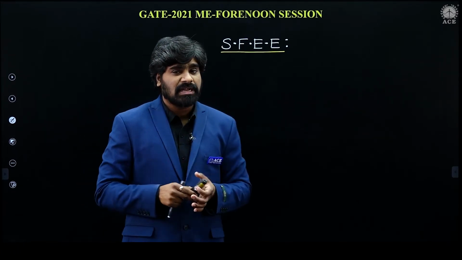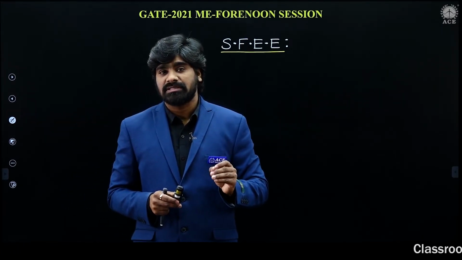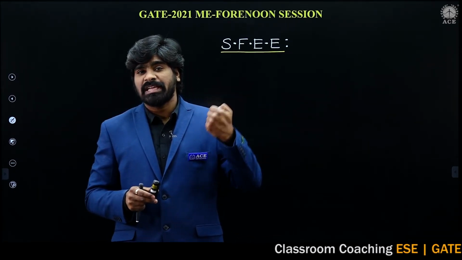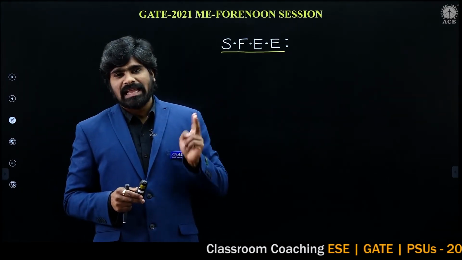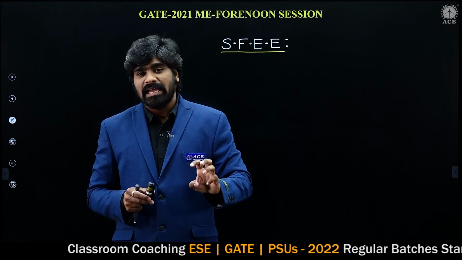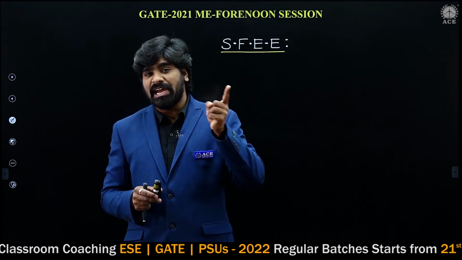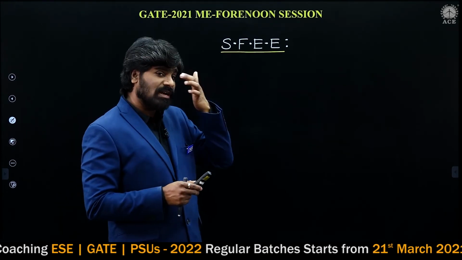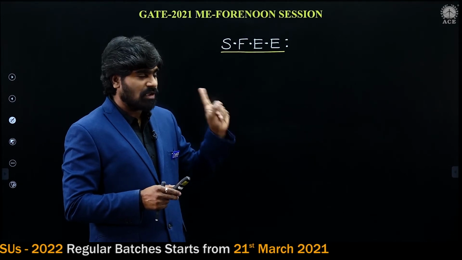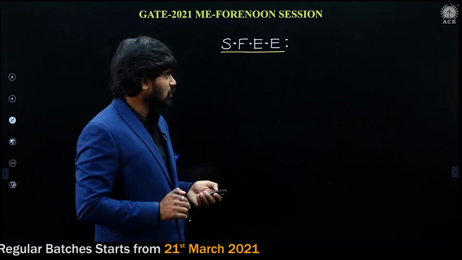I have given 3 types of steady flow energy equations. The first equation is in joule per kg, the units are different. The second equation is in kilojoule per kg. The third equation is in kilojoule per second, the rate form. I am going to write the steady flow energy equation in rate form because mass flow rates are given. That's why I am writing the rate form.